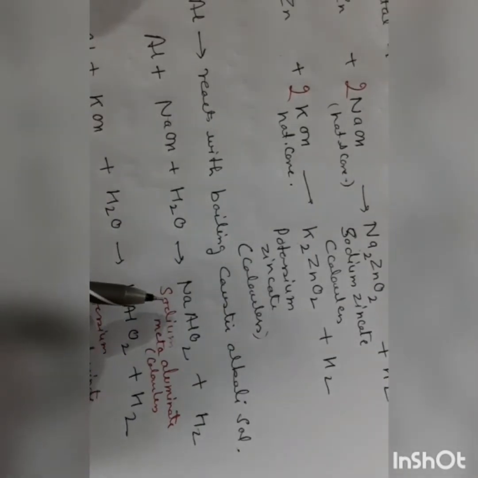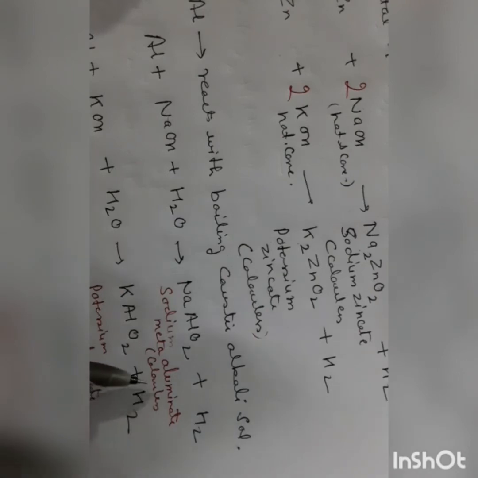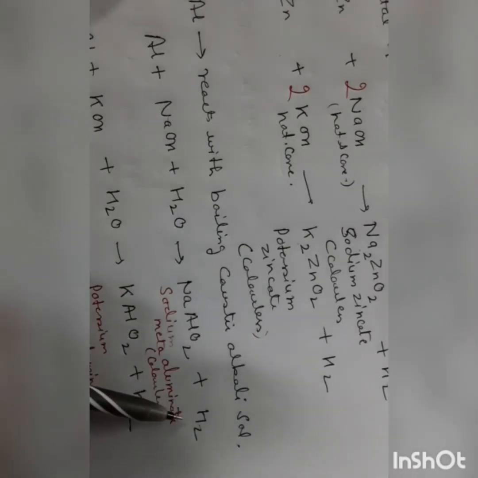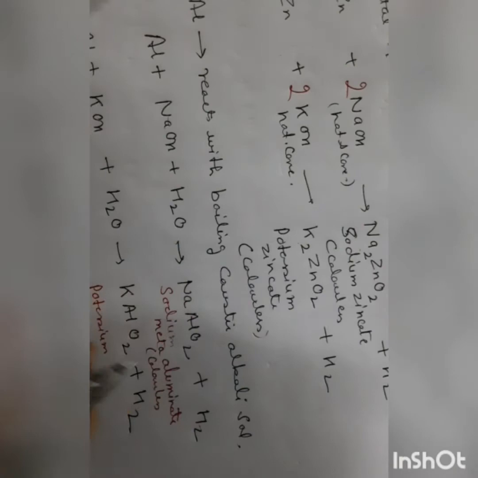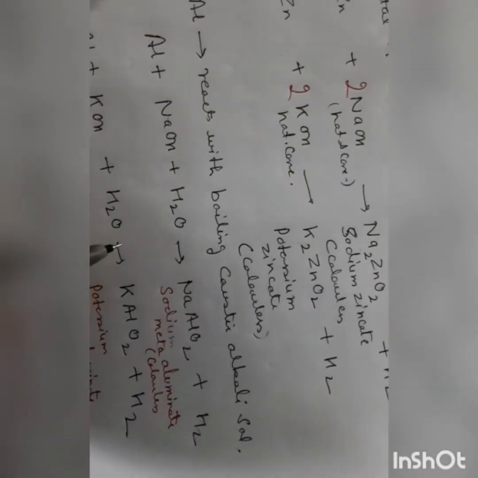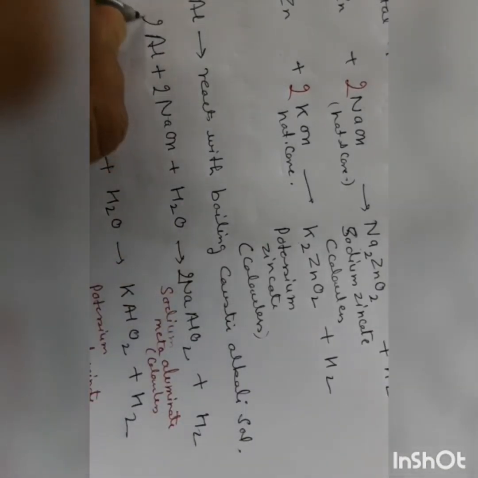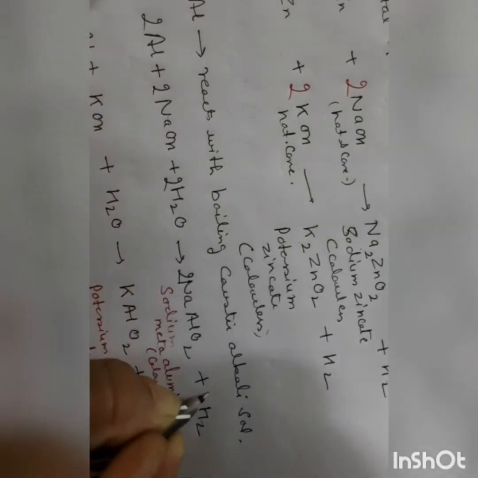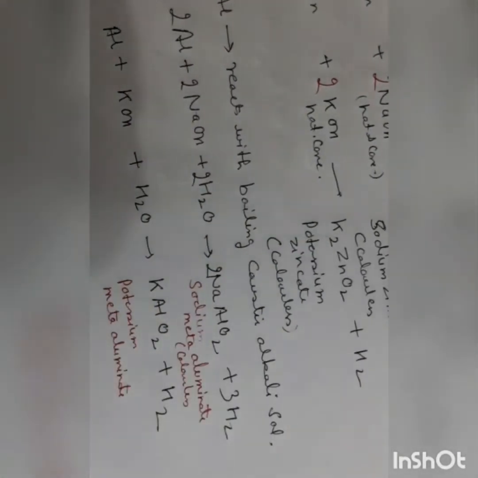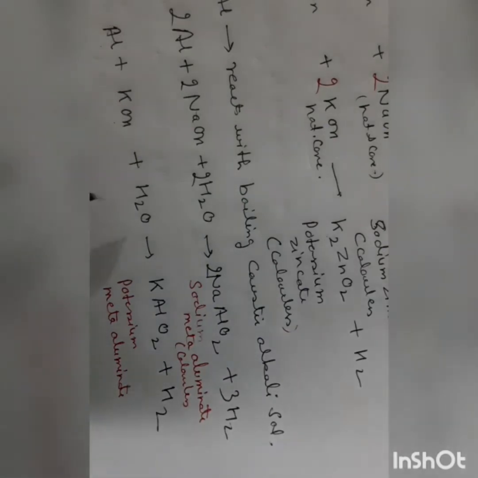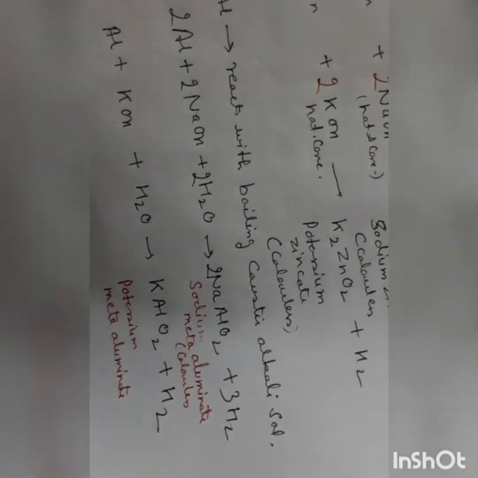It will give rise to sodium meta-aluminate, which is colorless, and hydrogen gas is liberated. Now we will balance the equation here. Here we have taken aluminium. It reacts with potassium hydroxide plus water. Potassium meta-aluminate is formed and hydrogen gas is liberated. Now we'll balance the equation here.